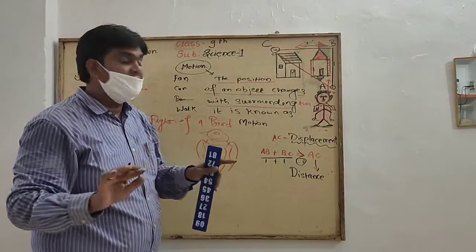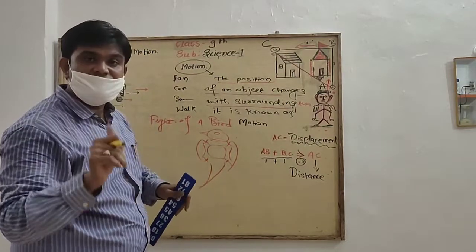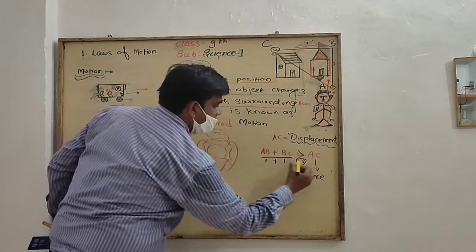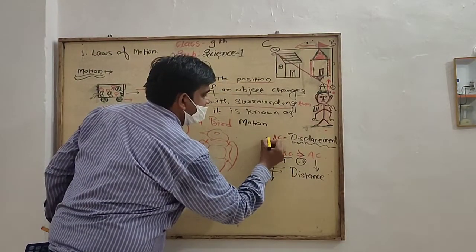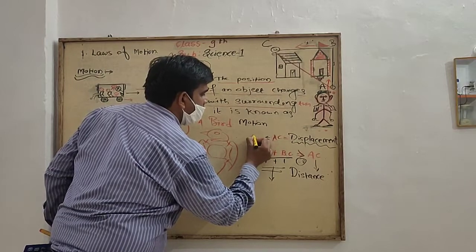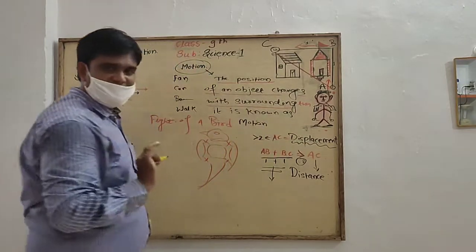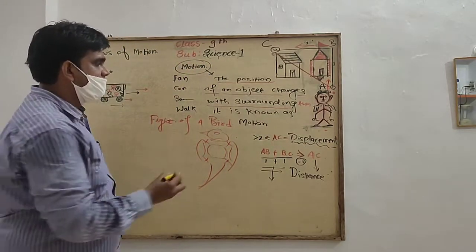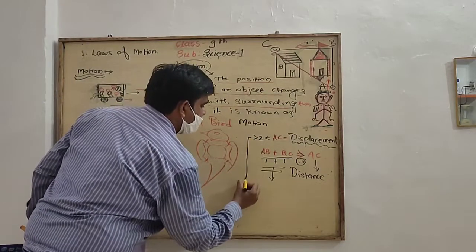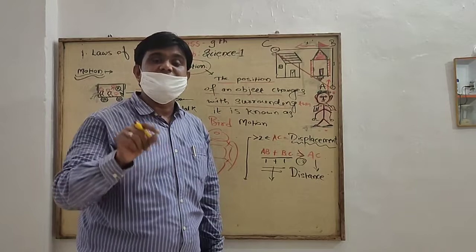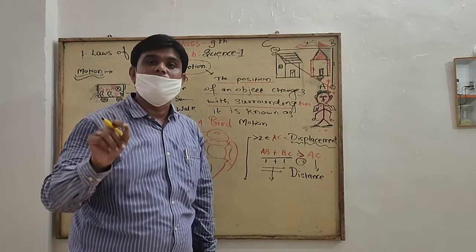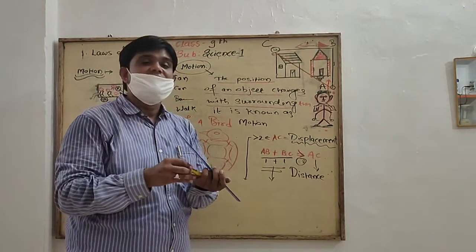I can surely tell you this AC is always less than 2, because displacement is the shortest distance covered by an object. What is displacement?